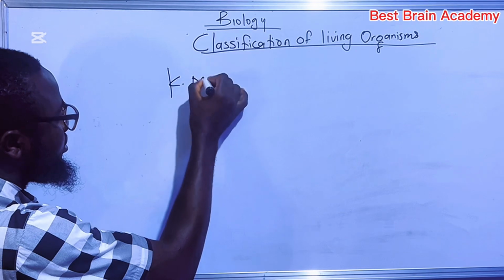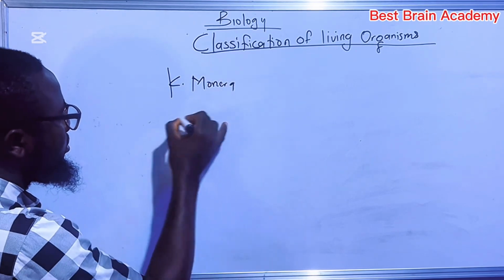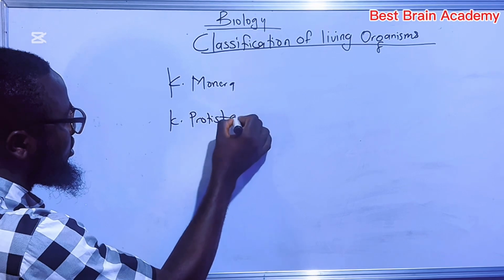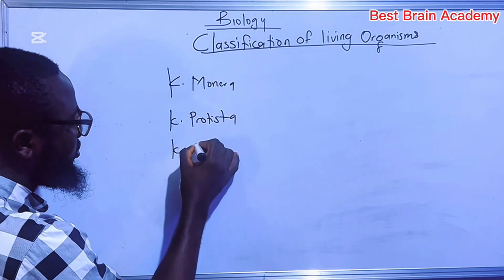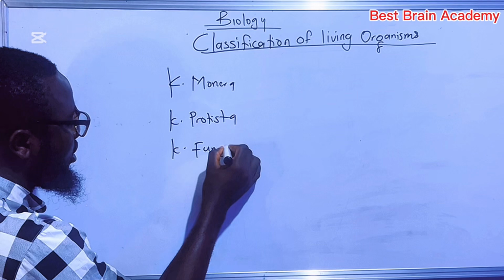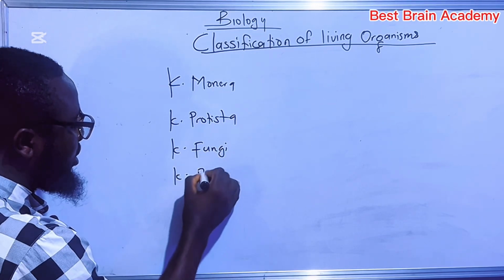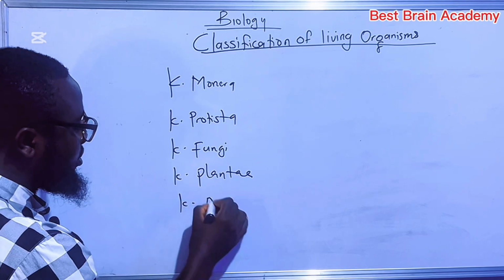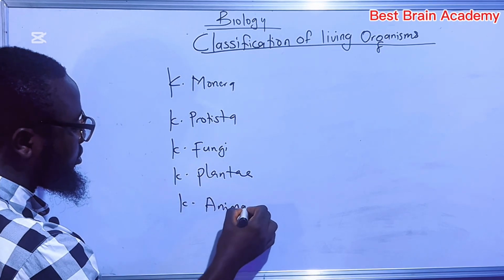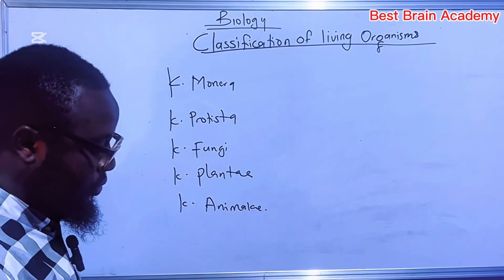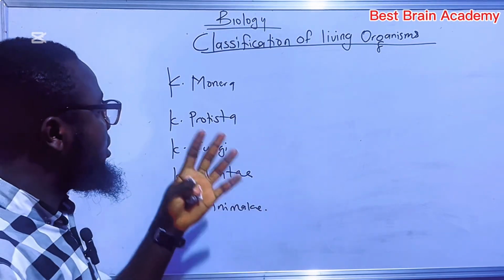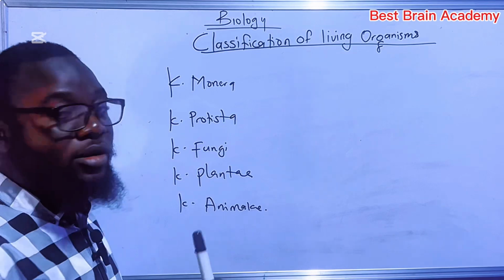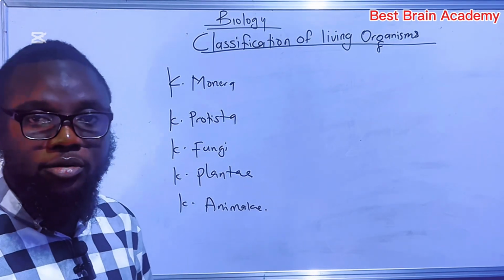kingdom Monera, kingdom Protista, kingdom Fungi, kingdom Plantae, and kingdom Animalae. Now, out of all these five kingdoms of living organisms, only kingdom Monera is a prokaryote.